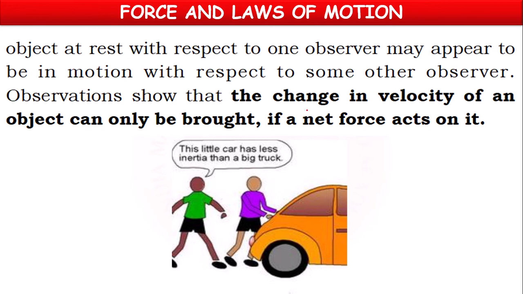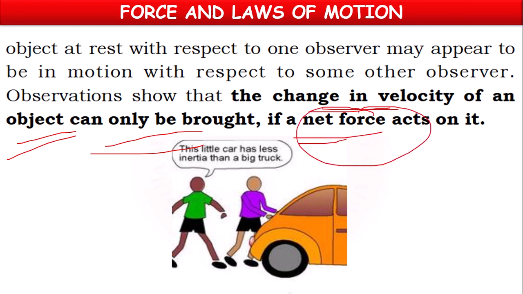Next. The change in velocity of an object can only be brought if a net force acts on it. Means whenever there is some change, that change will happen because of force. Suppose in the game of tug of war, you might have observed, some persons will be pulling the rope this side, and some persons will be pulling the rope this side.